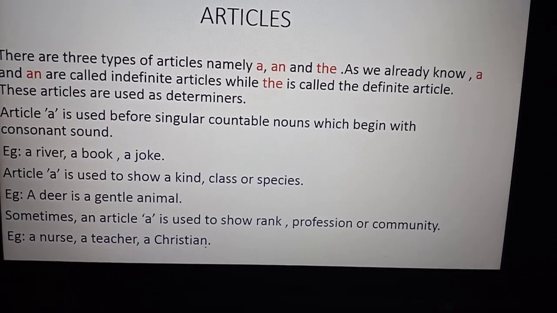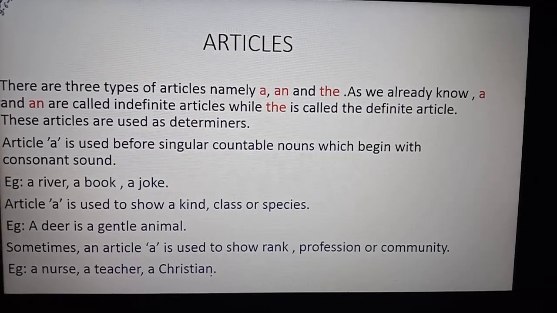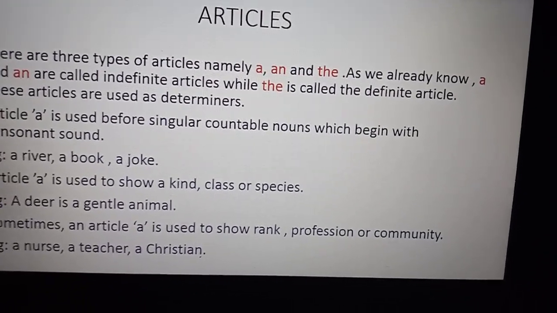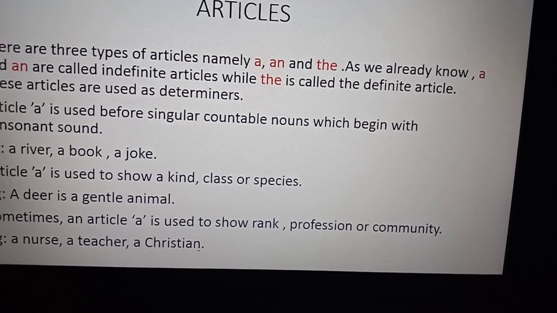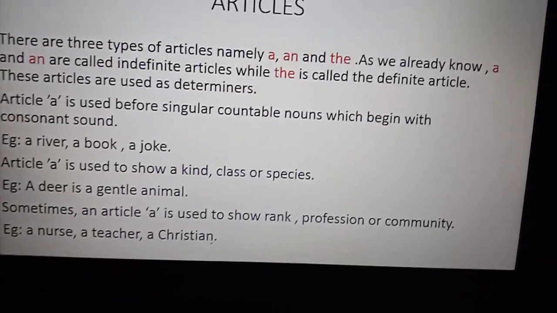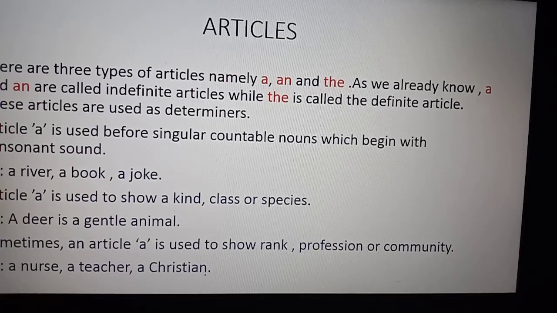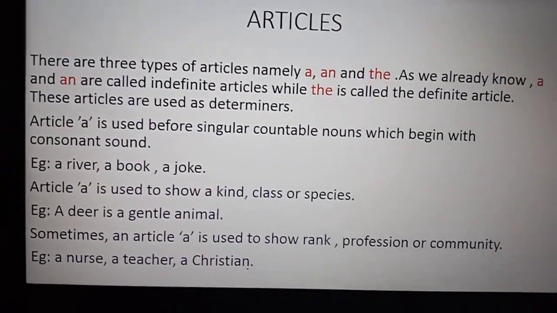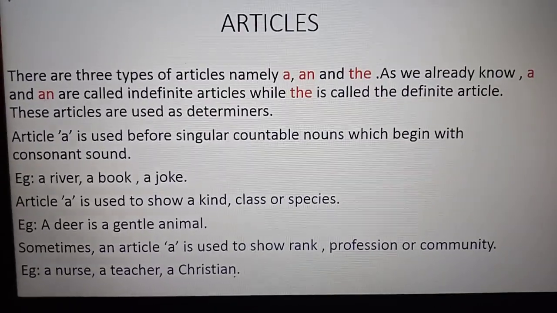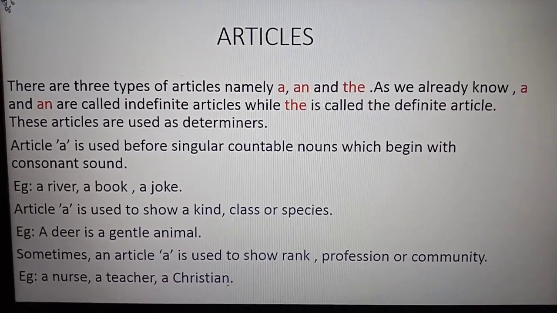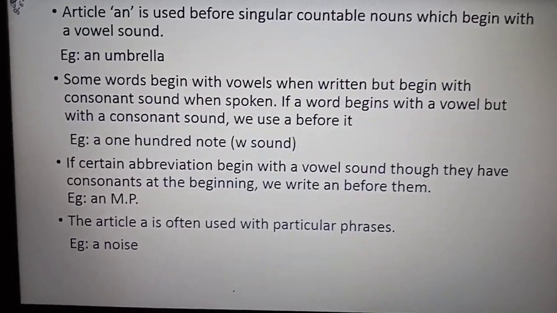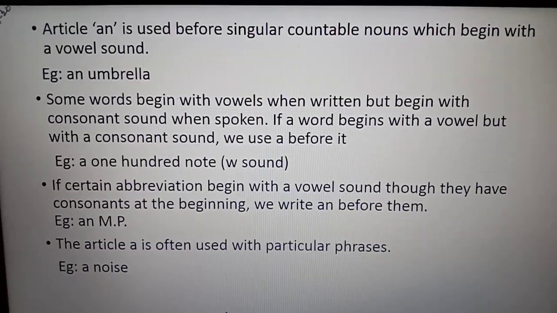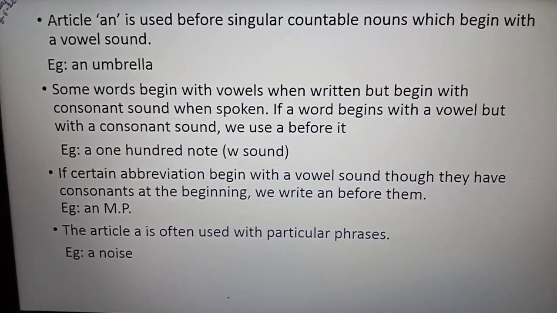Sometimes the article is used to show rank, profession or community, like a nurse, a teacher, a Christian. So like this we can use the article a. I hope you have understood this. Whatever I am giving, please write it down in your grammar notebook.